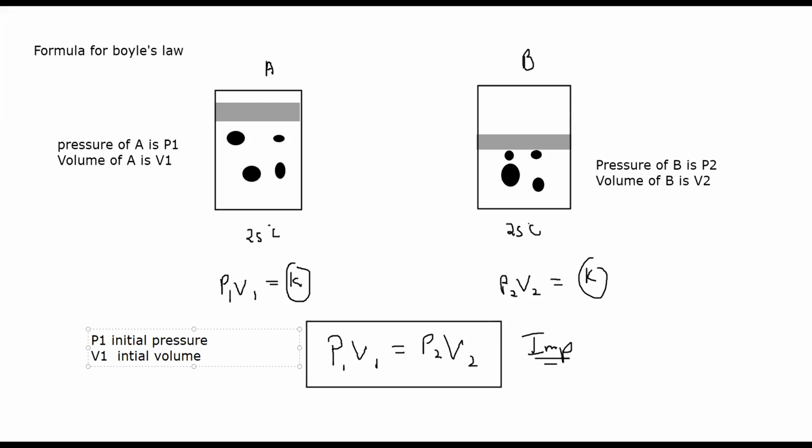P2 is the final pressure and V2 is the final volume. Now some questions related to Boyle's law so that you can understand the concept.